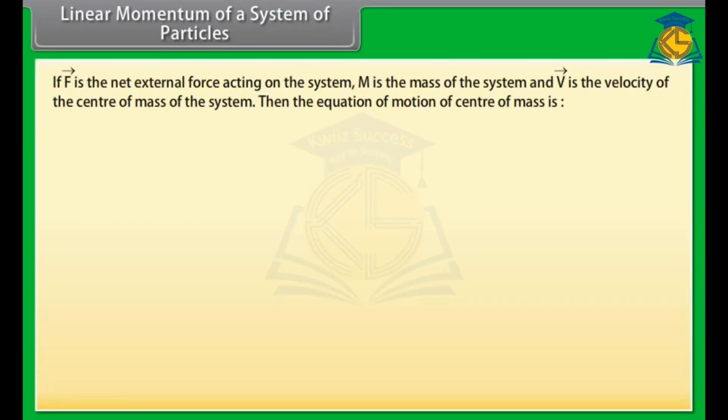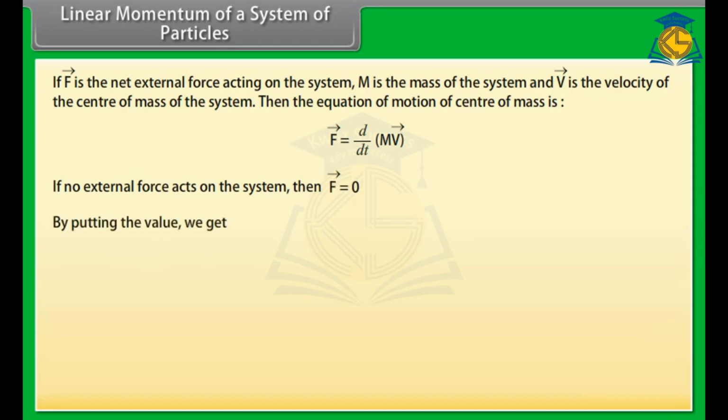Linear momentum of a system of particles. If F vector is the net external force acting on this system, m is the mass of the system, and v vector is the velocity of the center of mass of the system, then the equation of motion of center of mass is F vector is equal to d by dt of the product of m and v vector. If no external force acts on this system, then the F vector will be equal to 0. By putting the value of F vector in the above equation, we get d by dt of the product of m and v vector is equal to 0.